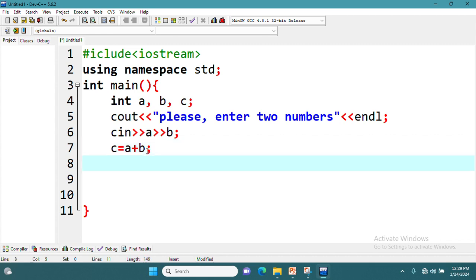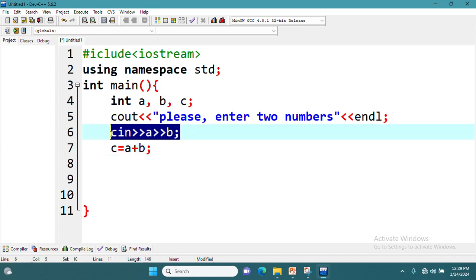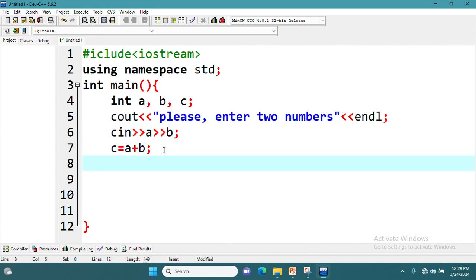Now the first step is taking the input, entering two numbers. We have inserted here A and B. Then we have added them. Now the next one is printing the result, printing the result to the computer screen. Printing the result, then cout.